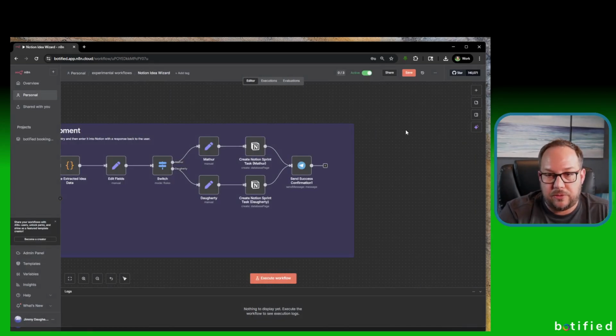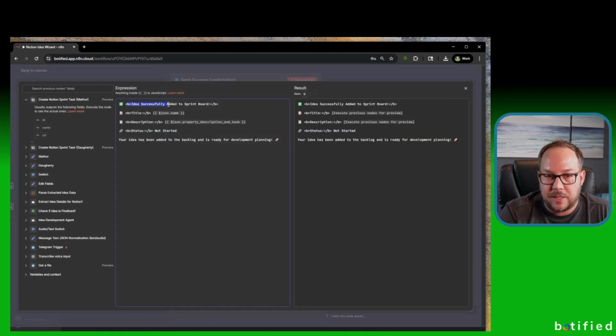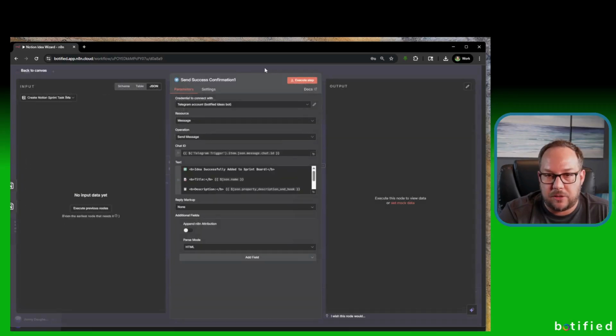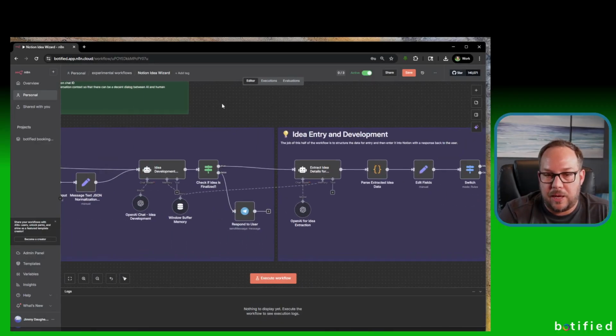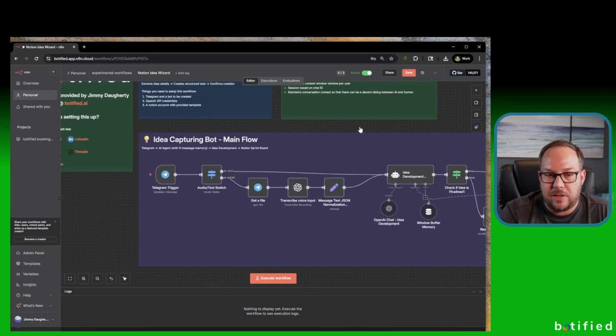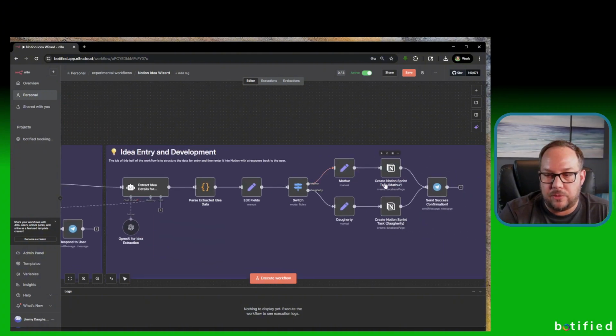When that happens, it comes back and it has the details of the idea here: the title, the description, the status, and it says it's been put in the backlog ready for development. This is just what it sends back into the Telegram message to the user, confirming that it has been put into Notion as a task. So that's the high level of how it's set up. We'll go into detail on how to set up a bot next, and after that I will talk about how to connect it to Notion, and we will take everything step by step.